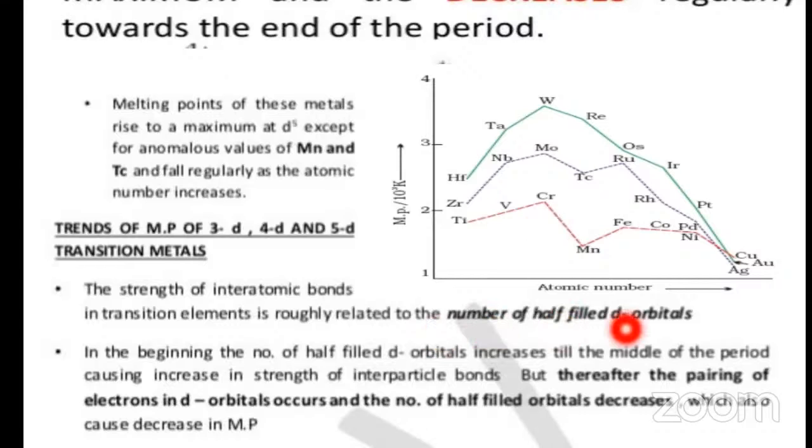But thereafter, the pairing of electrons in d orbitals occurs. After this group, the electrons start pairing. Whenever the electrons pair, the unpaired electrons decrease. Whenever the unpaired electrons decrease, the melting points also decrease. So initially the melting points of each series of elements increase till the middle. After that, the pairing of electrons takes place, then the melting points of these elements also decrease up to the end of each period.